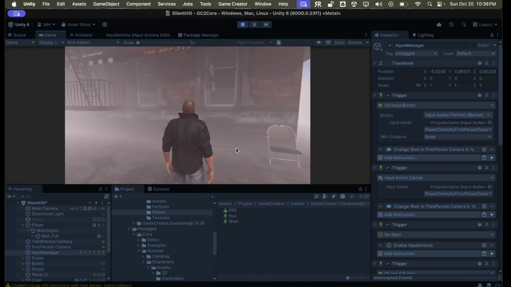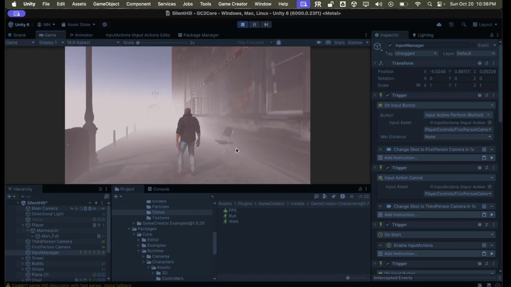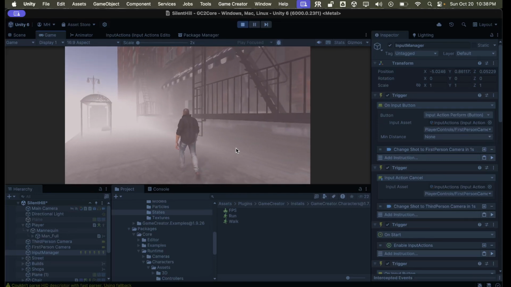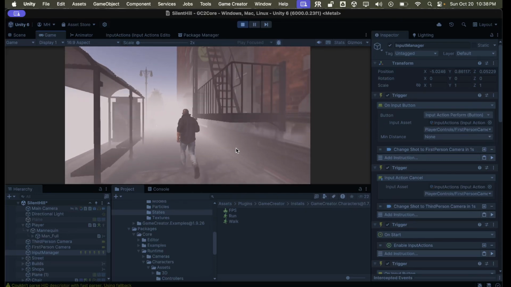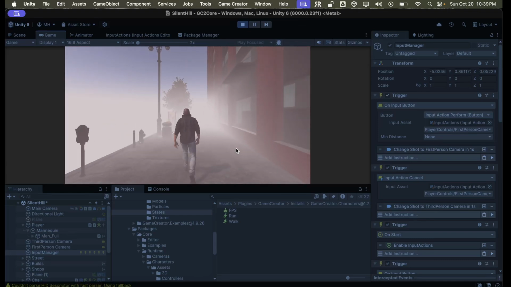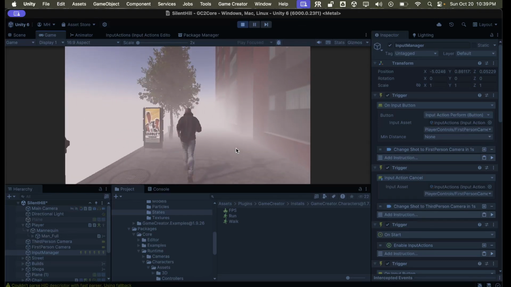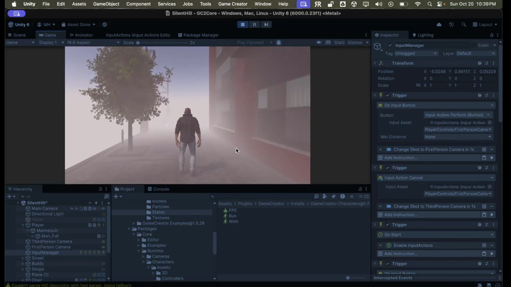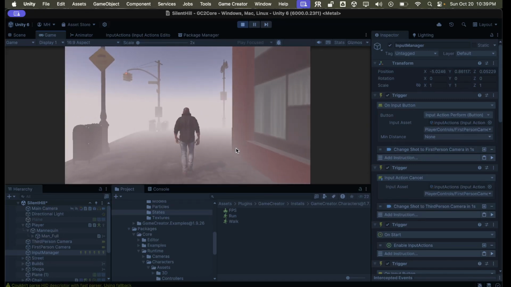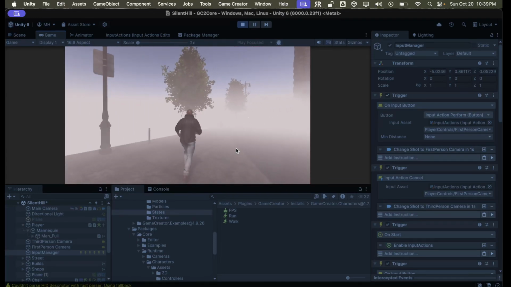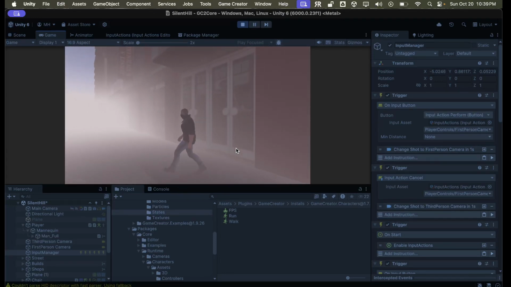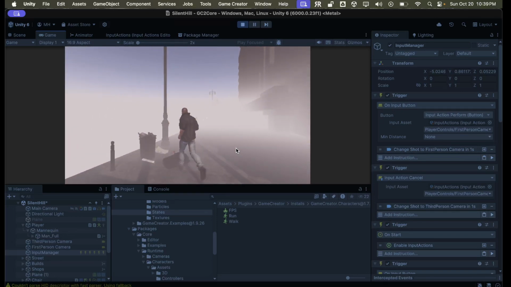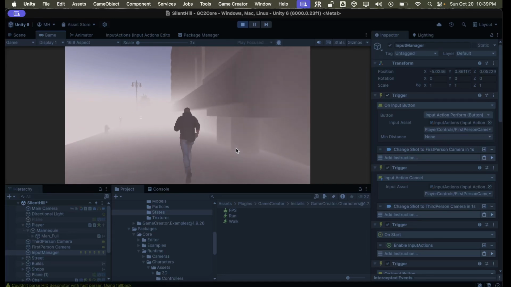So now we have the tank controls, the camera follows the player, and we can run, and it goes up to 4 and let go, and it comes back down to 1. And you can play around with the transition times because he sort of slides along a little bit. That's only because I have the transition set to a longer period of time, but this control seems to be okay for this type of game. So you could use it for like a retro horror game.